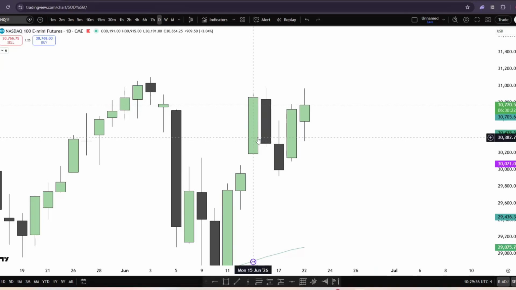This is Soul Trades. Today is June 22, 2026, and today is Monday. This is the trade of the day.